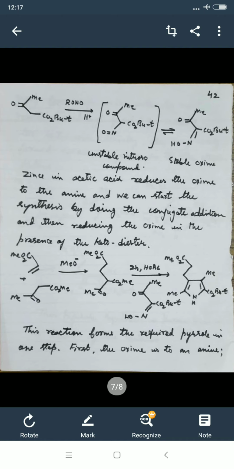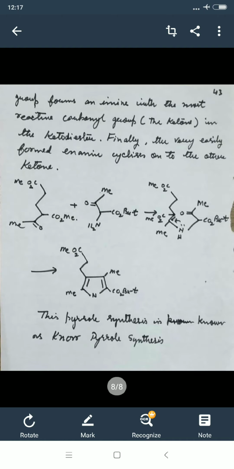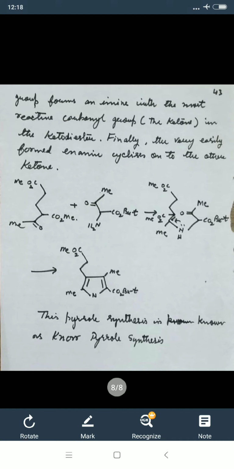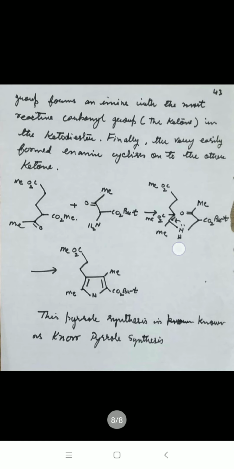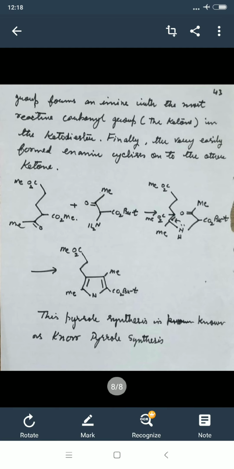First, the oxime is reduced to an amine group, which forms an imine with the most reactive carbonyl group, the ketone, in the keto diester. Finally, the very easily formed enamine cyclizes onto the other ketone. So it is this combining with the keto ester, NH2 group here, it is going through addition here and forming a substituted pyrrole compound.